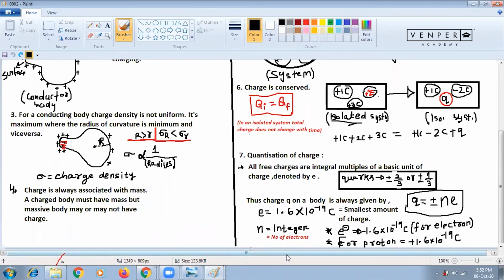So I hope you are all understanding. No, the radius on the right-hand side is not from the center. Everyone remember, we are not measuring from the center. We are talking about the curvature. You can assume it is a circle like this, here is the center, and this is the radius of curvature. If it is a small curvature, then you can assume this is a small circle, and here is the center and here is small r. I hope you are understanding.